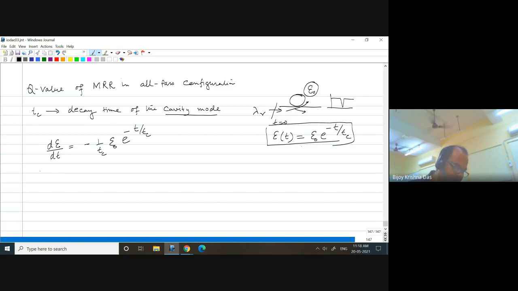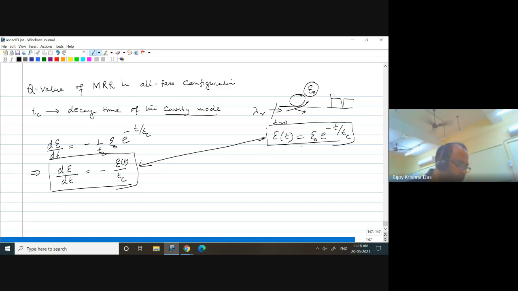Instead of writing this, we can write in a differential form that the rate of change of energy in the cavity can be written as minus E by Tc. So I can write this way, natural process, or I can write this way. The solution is like this, so these are just complementary to each other. This is the differential equation, and the solution will be like that. So in a ring resonator, when your incoming source is cut, the rate of change of energy inside the cavity can be defined by this first order differential equation, so standard.